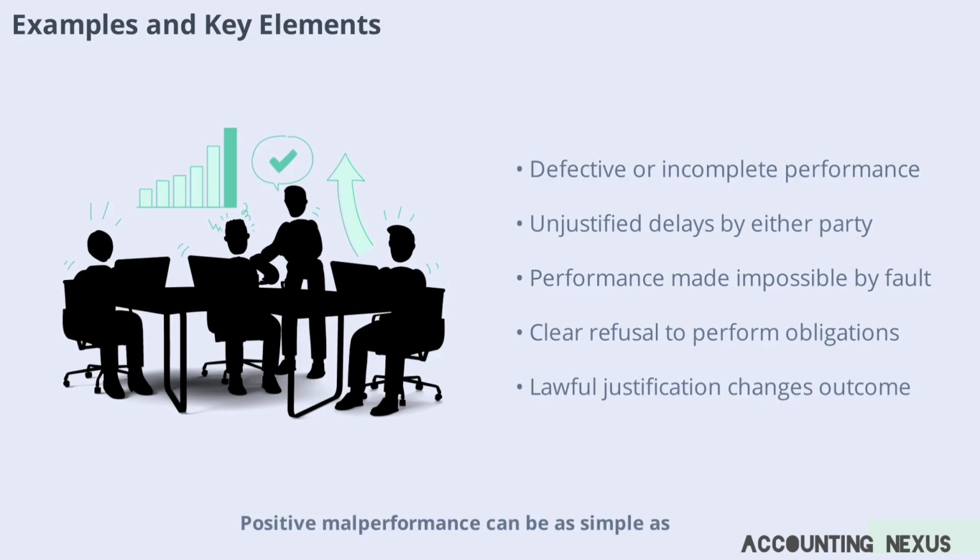Positive malperformance can be as simple as delivering a product that doesn't meet contract terms, like a mechanic using second-hand parts instead of new ones. Delay by the debtor might involve missing a delivery deadline without a valid reason, while delay by the creditor could be a landlord failing to provide access for repairs. Impossibility arises if, for instance, a photographer accidentally destroys film, making performance impossible due to their own negligence.